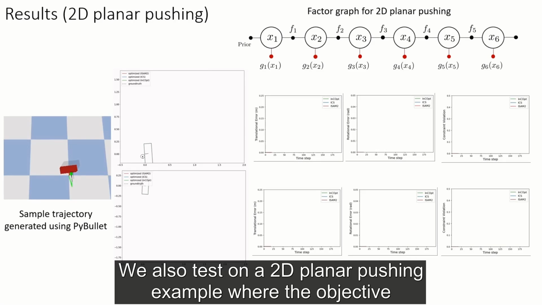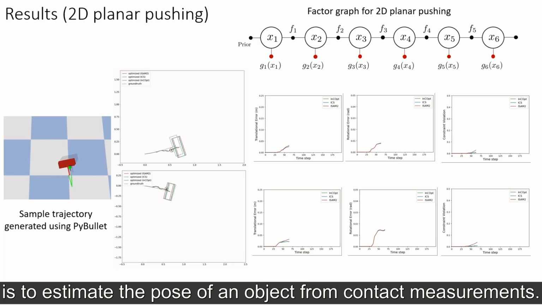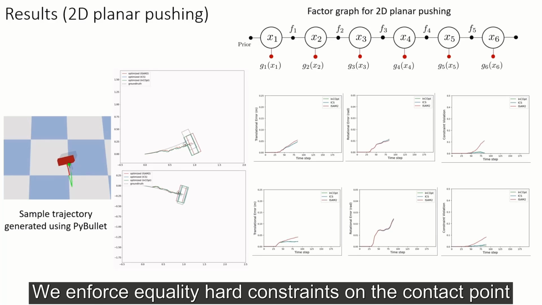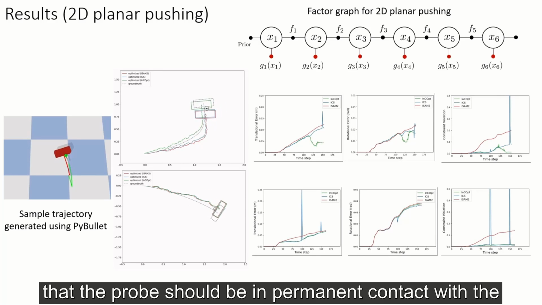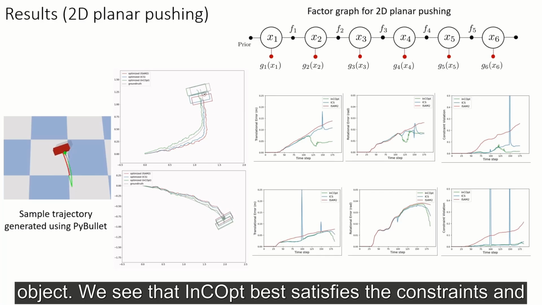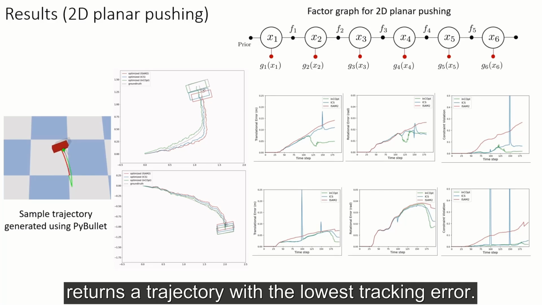We also test on a 2D planar pushing example where the objective is to estimate the pose of an object from contact measurements. We enforce equality hard constraints on the contact point for ICS and InCOpt and soft constraints for iSAM2 so that the probe is in permanent contact with the object. We see that InCOpt best satisfies the constraints and returns the trajectory with the lowest tracking error.